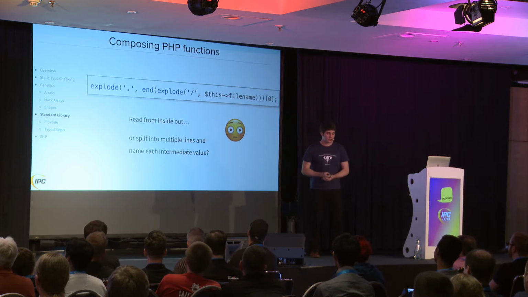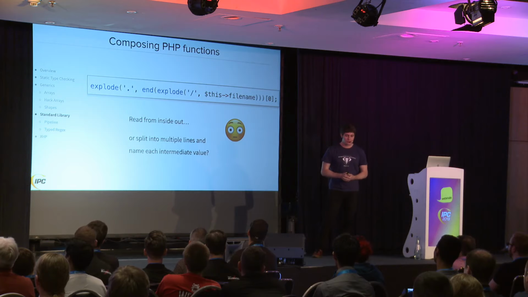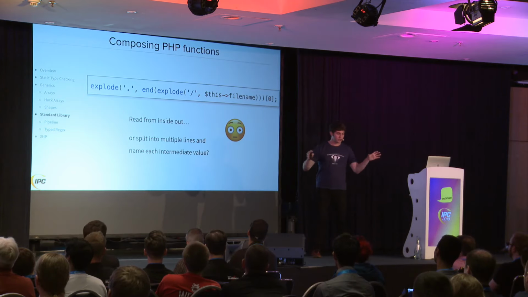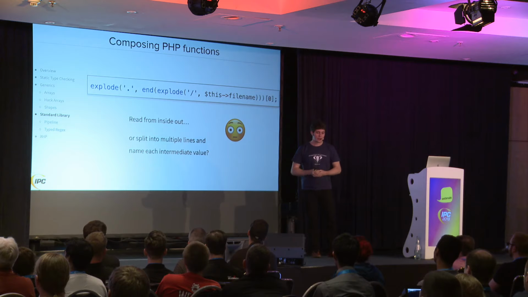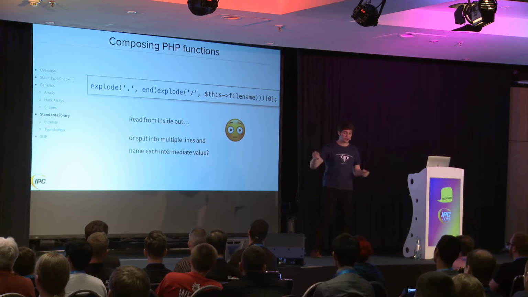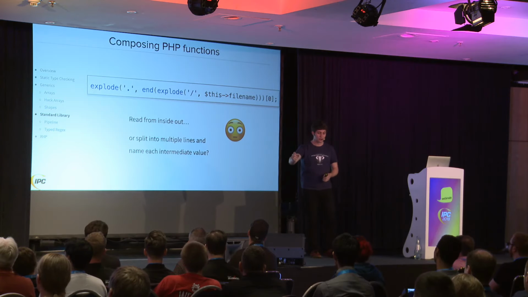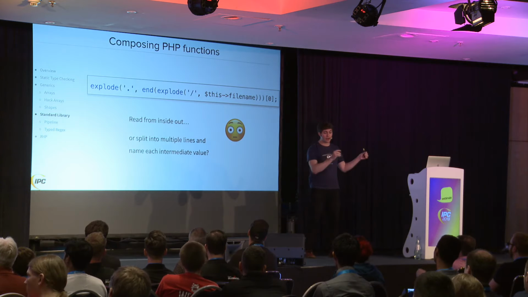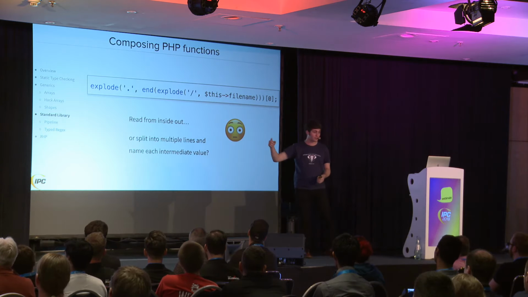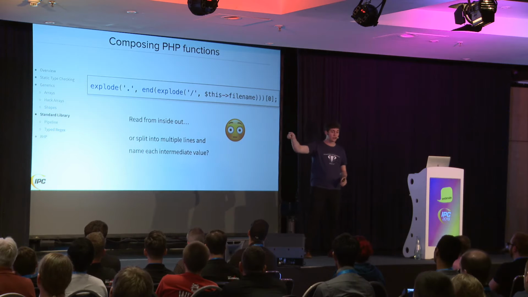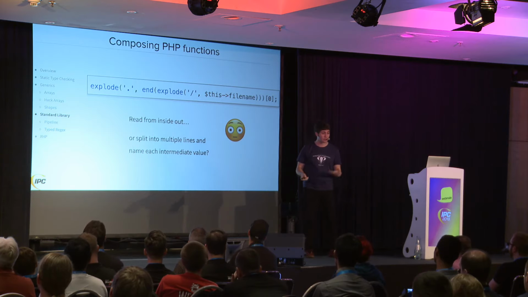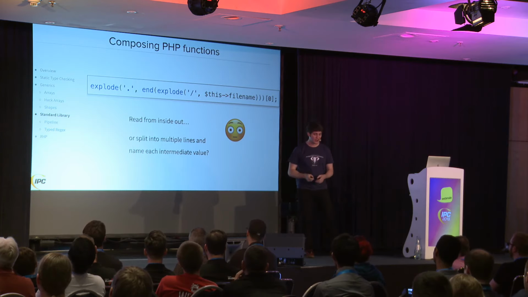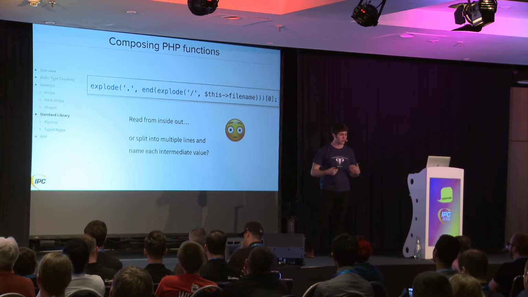There's another problem that I often see with PHP code, which is we have things like this where we're calling a bunch of functions. We're sort of composing function calls together. And it's very hard for me to read. If you want to read this code, you kind of have to start in the middle. You have to say, OK, we have a file name. We're exploding it on slashes. We're going to the end of that, getting the last result. We're exploding that on dots. And then we're keying into that and getting the first element of it. And your eye has to jump all the way over to the other side to see that we're actually keying into it. It's really easy to misread this or not understand what the type of the data is that's going to come out of this. And it's not super easy to refactor this in a way that feels ergonomic and readable.